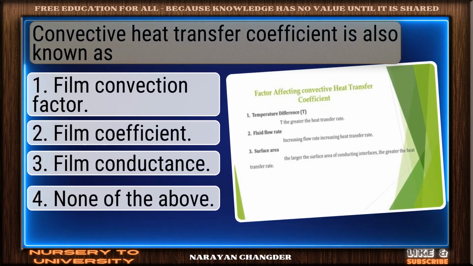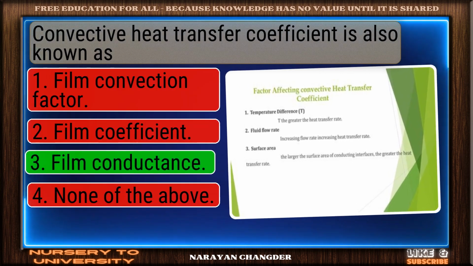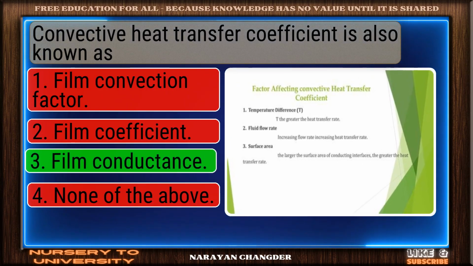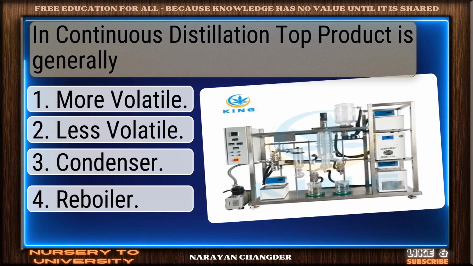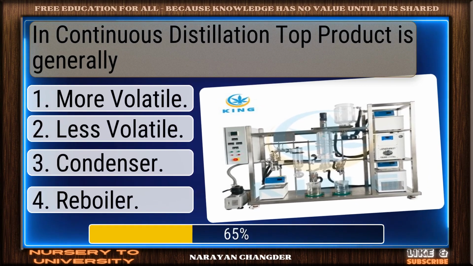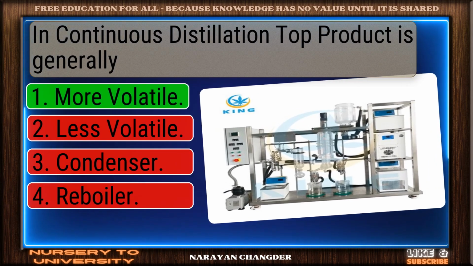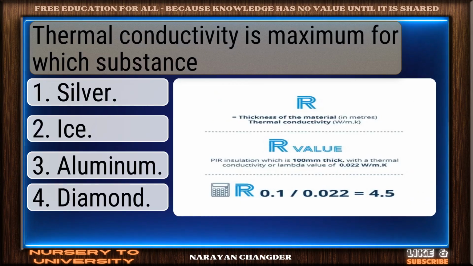Convective heat transfer coefficient is also known as. On track. Film conductance is the correct answer. In continuous distillation top product is generally. Well done. More volatile is the right choice.